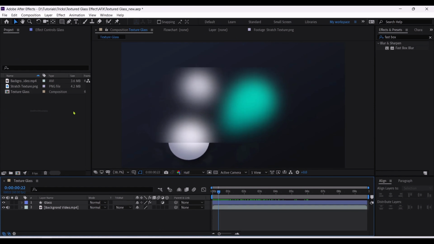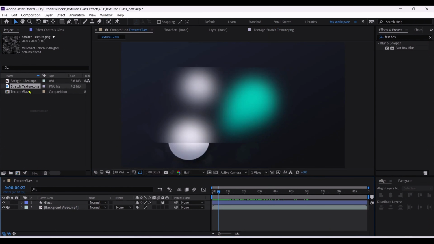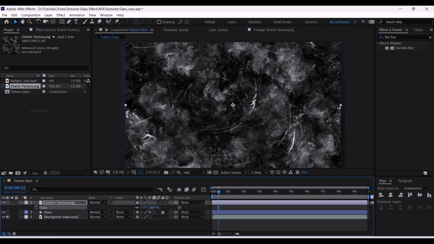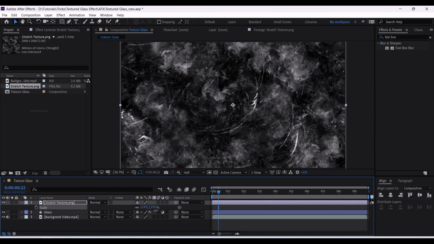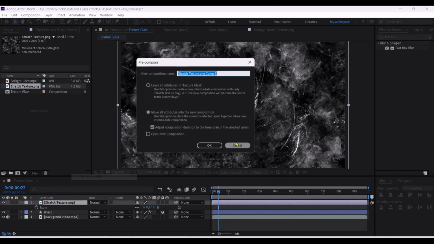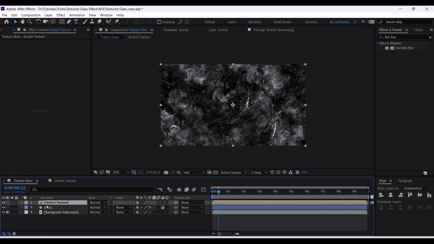Alright, so to give it a frosty glass effect, I'll be using this texture to it. Let's see how we can do this. So I'll be dropping this texture right into this comp and scale it till it gets fit to the comp. Awesome. So I'll be pre-comping this layer. We'll be renaming it to scratch texture. Alright, so we can hide this layer for now.